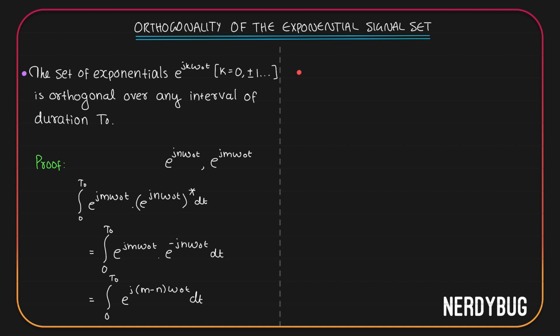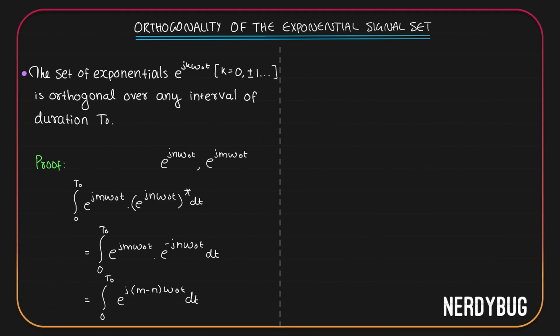Now there can be two cases here. The first one is if m is equal to n. That means we have taken the same signal e raised to j n omega naught t and e raised to j n omega naught t itself. In that case, this becomes integral from 0 to t naught e raised to j multiplied by 0. E raised to 0 is 1. So 1 dt. Integral dt is t from 0 to t naught. So we get just t naught.